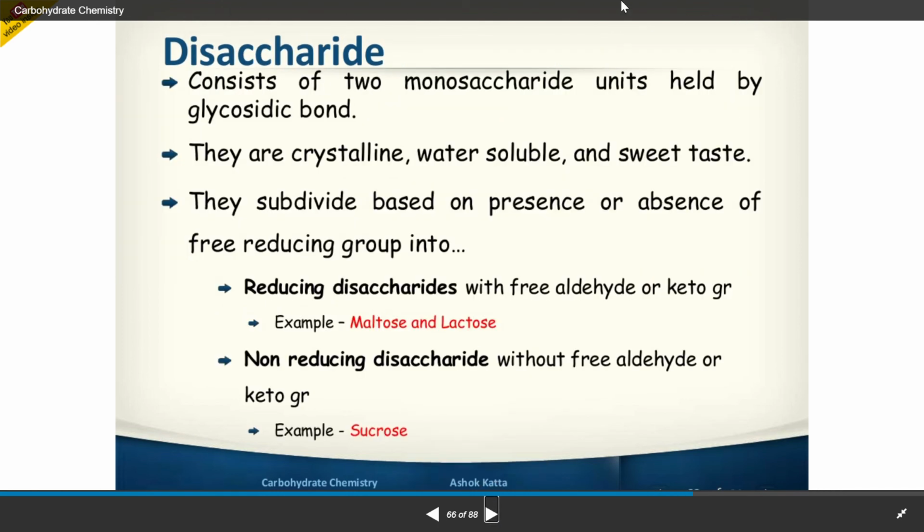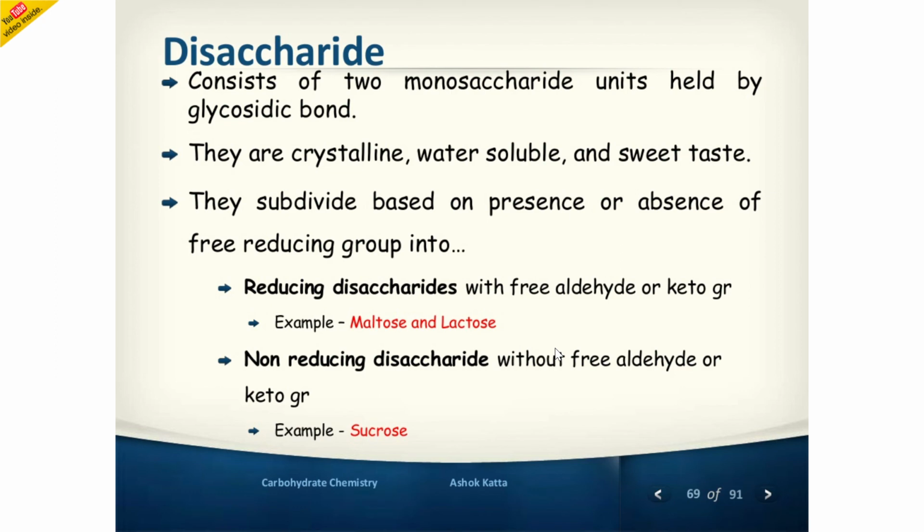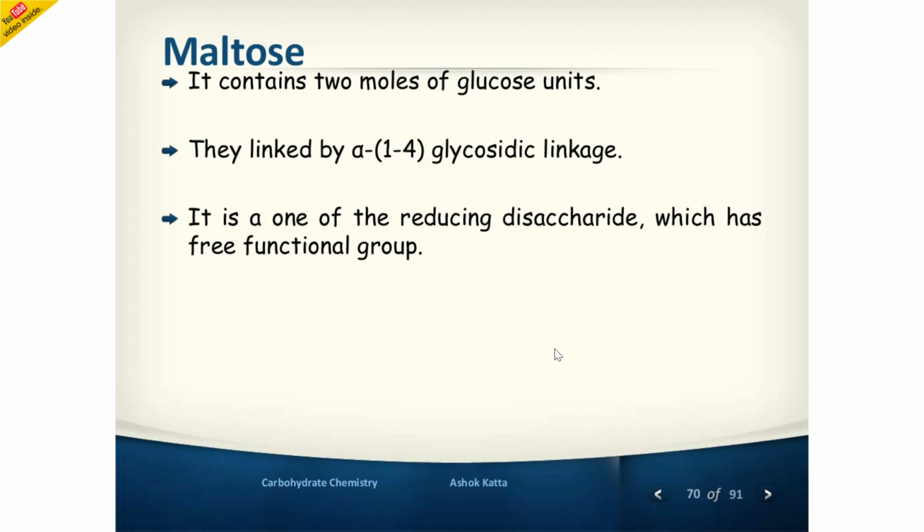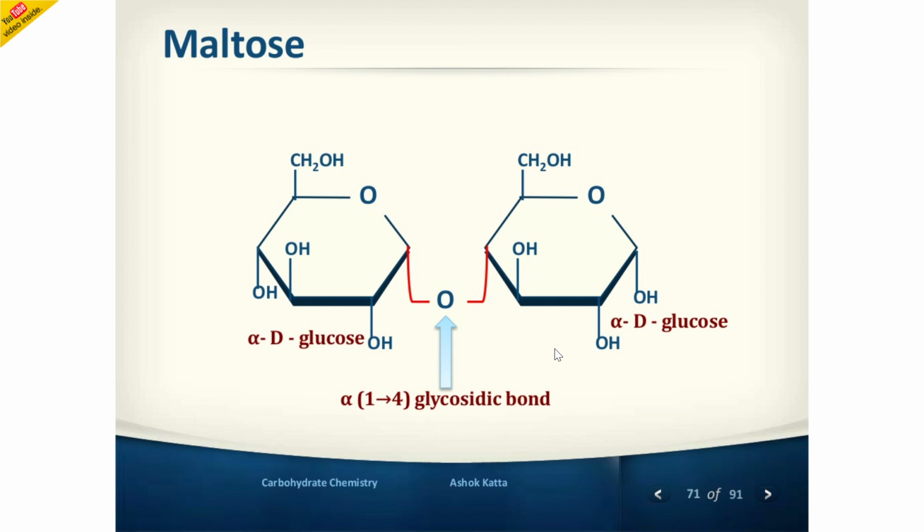Disaccharides can be reducing disaccharides and non-reducing disaccharides. The reducing disaccharides are maltose and lactose, which have a free aldehyde or ketone group. Non-reducing disaccharides are without free aldehyde and ketone groups. An example is sucrose, a non-reducing disaccharide. Maltose has two moles of glucose with an alpha 1,4 glycosidic linkage. This is the structure of maltose.